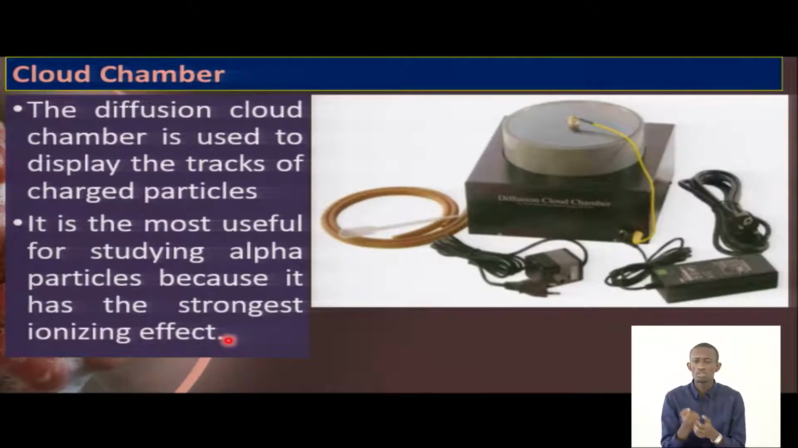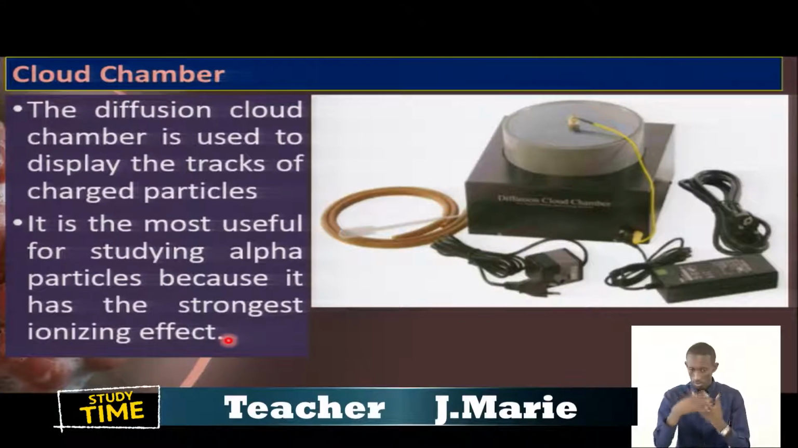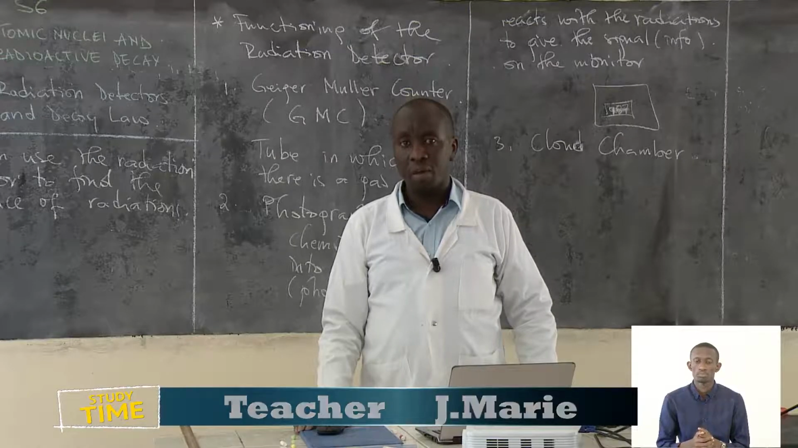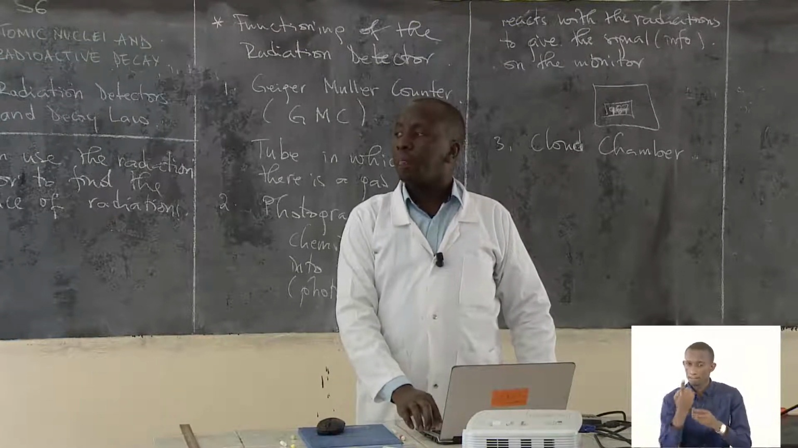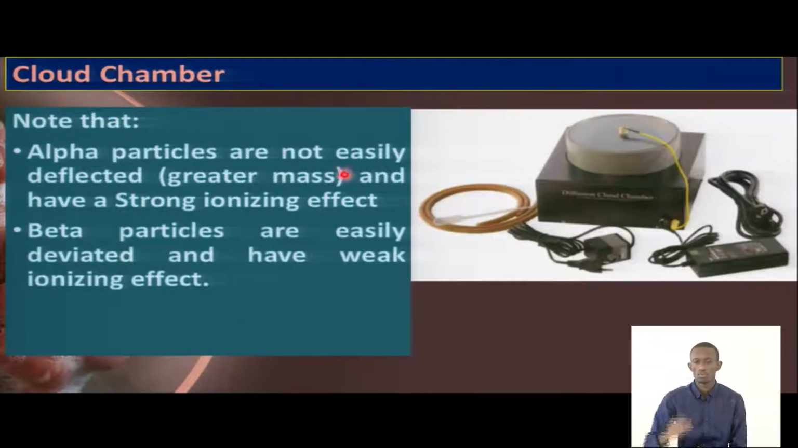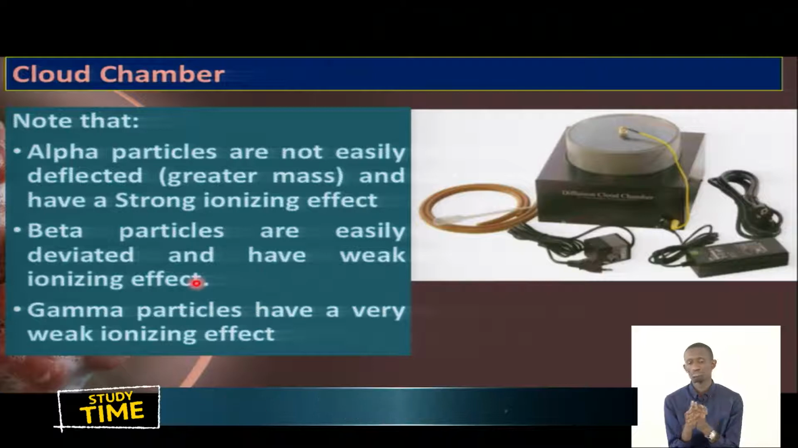But again, I want you to note down: you remember this ionizing effect of the different radiations? Do you remember them? Okay, so here we have number one, the alpha particle. They are not easily diffracted, and they have a strong ionizing effect, as we have defined there for this cloud chamber. Number two, we have beta, they have a weak ionizing effect. And the last one, we have the gamma particles.